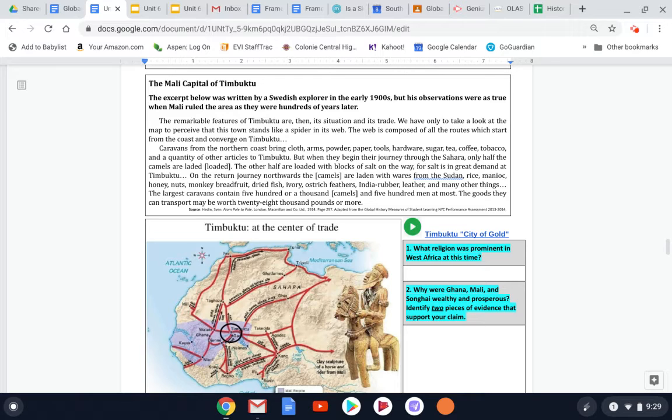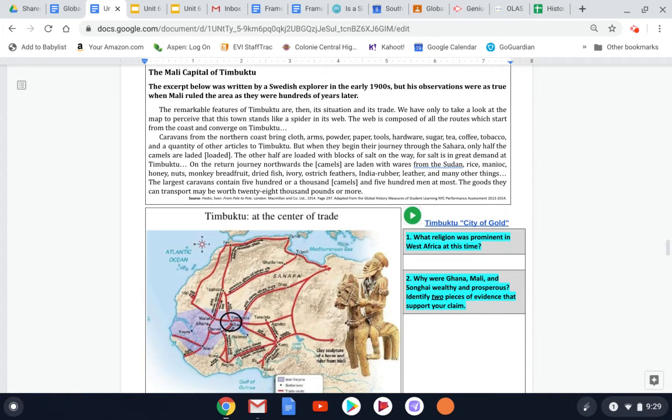The remarkable features of Timbuktu are, then, its situation and its trade. We have only to take a look at the map to perceive that this town stands like a spider in its web. The web is composed of all the trade routes which start from the coast and converge on Timbuktu.